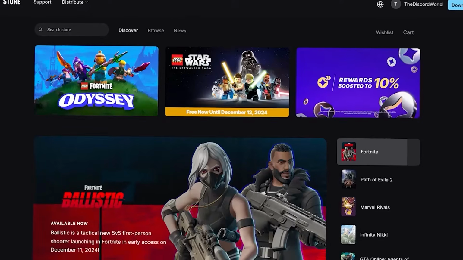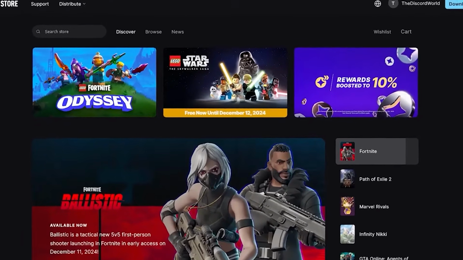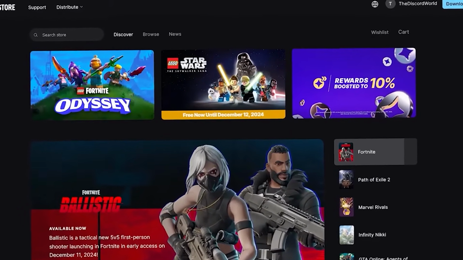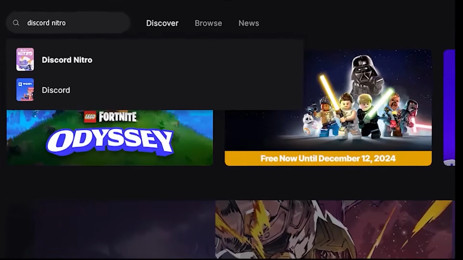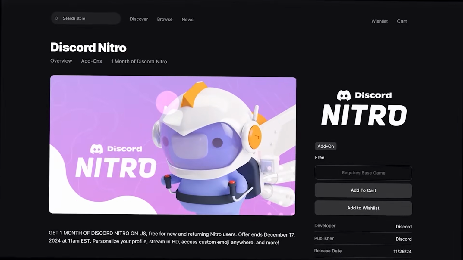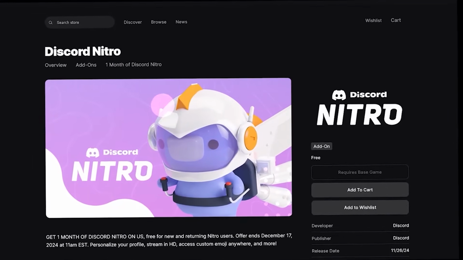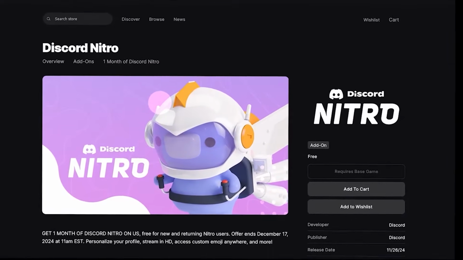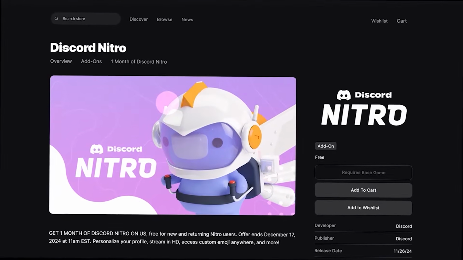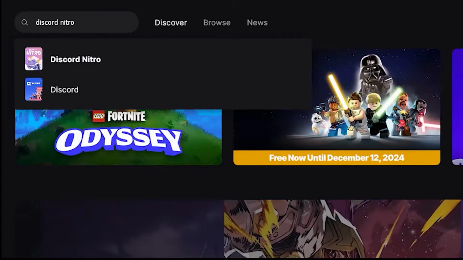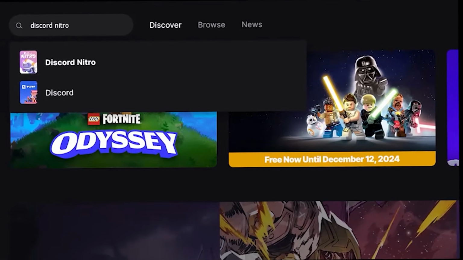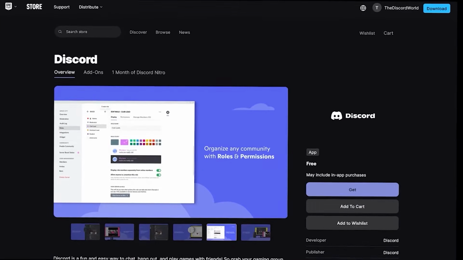So after logging in, this is how the website will look like. What you will have to do here is click on the search bar and search for Discord Nitro. Open this page. Here you can see that Epic Games is giving away a free Nitro. However, you cannot get this offer. So, in order to get this, go to the search bar again, and this time, search for Discord.